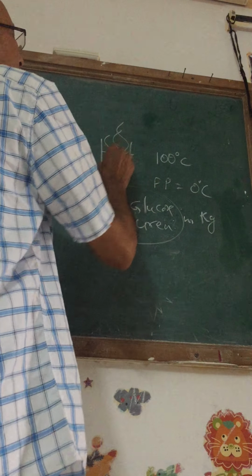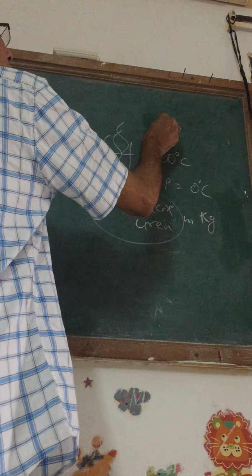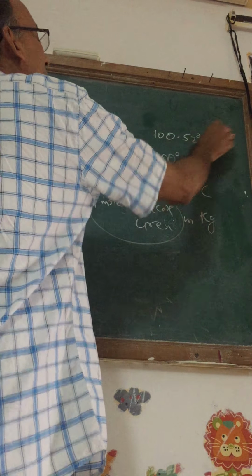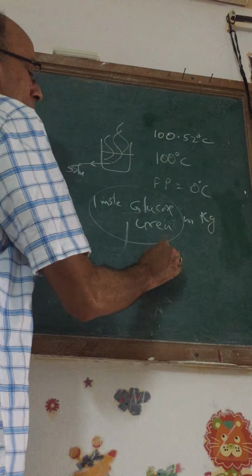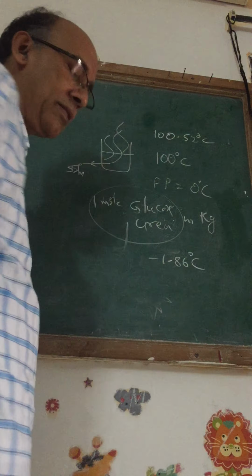The boiling point of this solution, you can find it to be 100.52 degrees centigrade. And the freezing point of this solution will be minus 1.86 degrees centigrade.